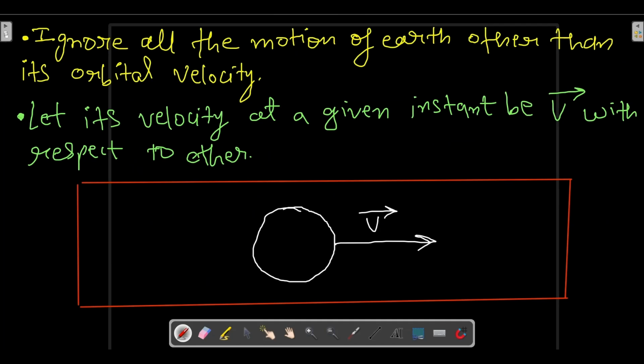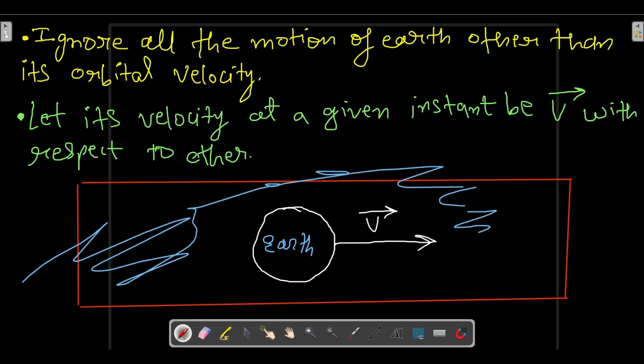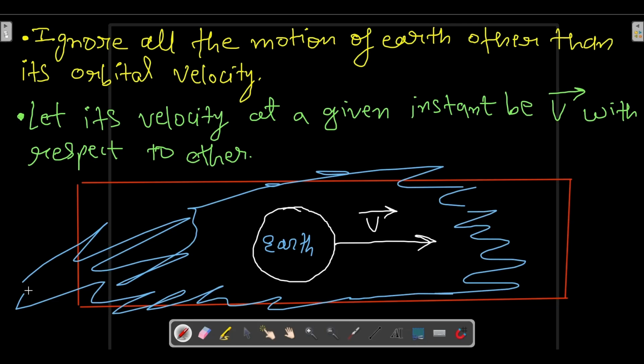So let us assume this is earth, and we have ignored all the motion of earth other than its orbital velocity. Let its velocity at a given instant be v vector with respect to ether. Ether is stationary and filled everywhere, and the earth is moving, being dragged in ether.